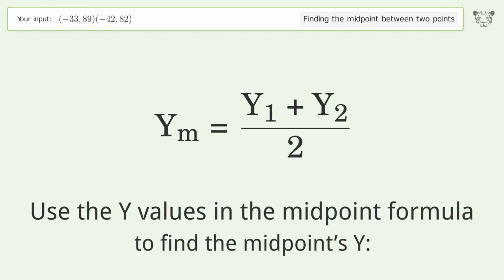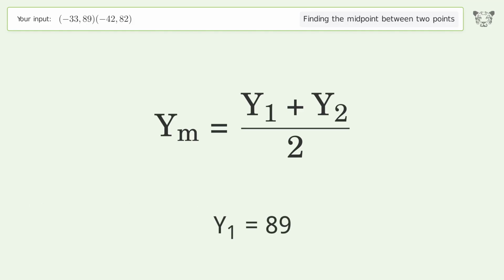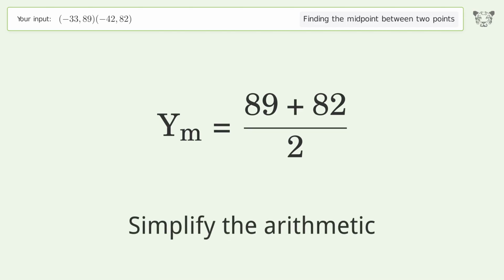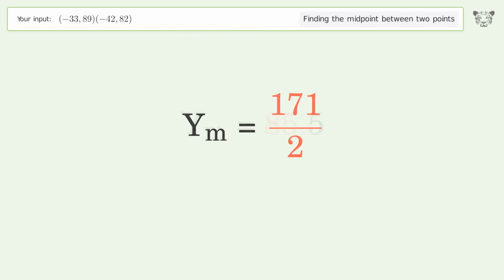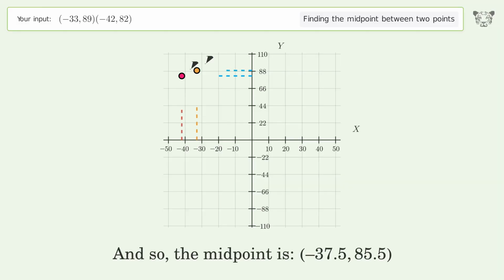Use the y values in the midpoint formula to find the midpoint's y. y1 equals 89. y2 equals 82. Simplify the arithmetic. And so, the midpoint is negative 37.5, 85.5.